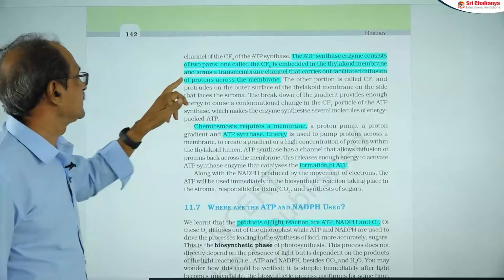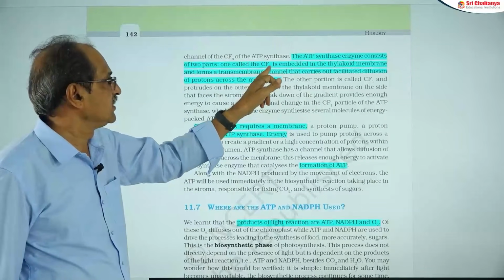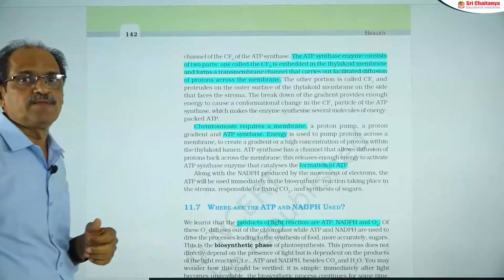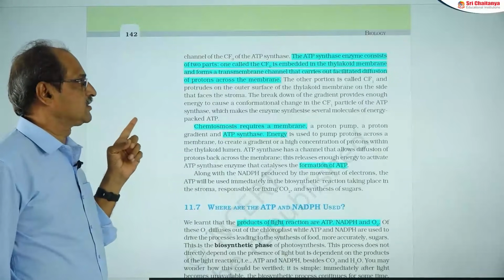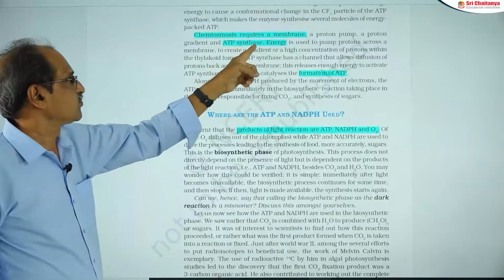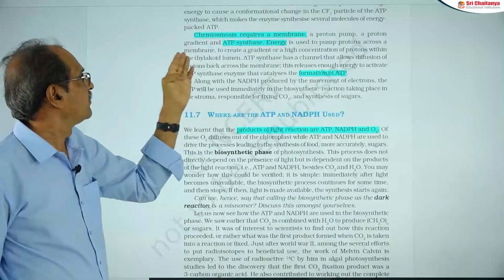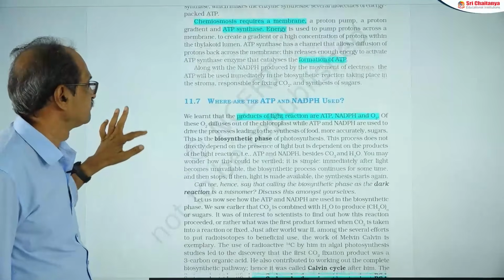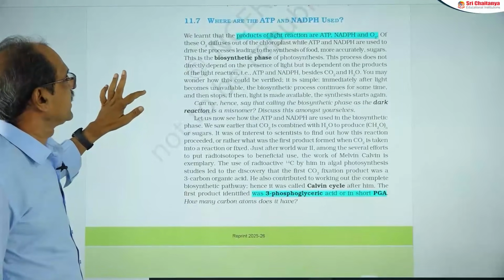Next, the ATP synthase enzyme structure is explained. CF0, CF1. CF means coupling factor. CF0 is also called the stalk. CF1 is also known as the head. These are the 4 parts already explained to you. Chemiosmosis requires a membrane, proton pump, proton gradient, and ATP synthase. So this is regarding the light reaction.